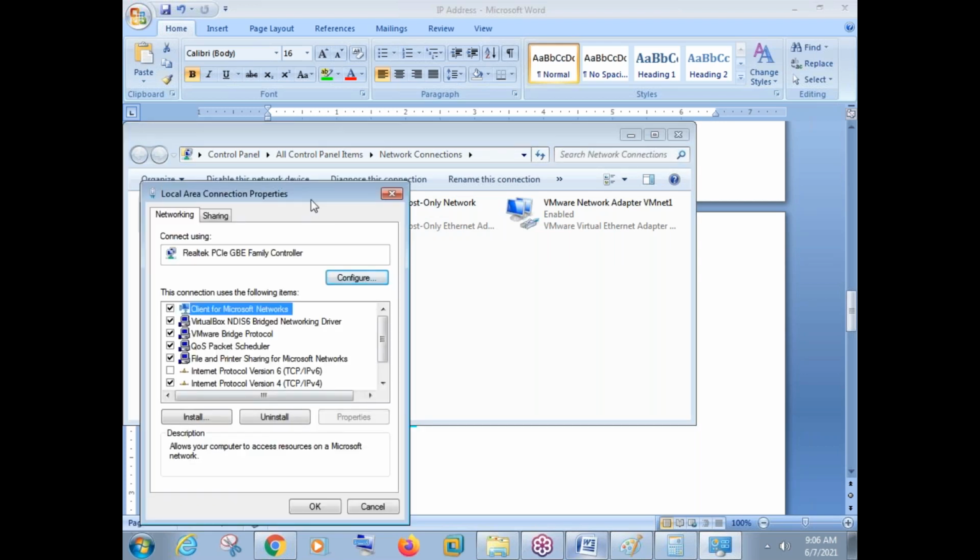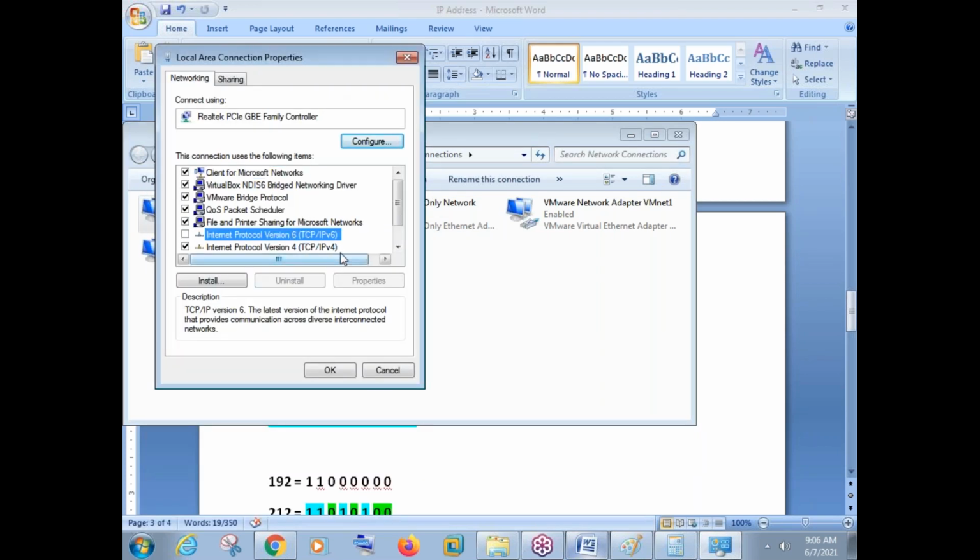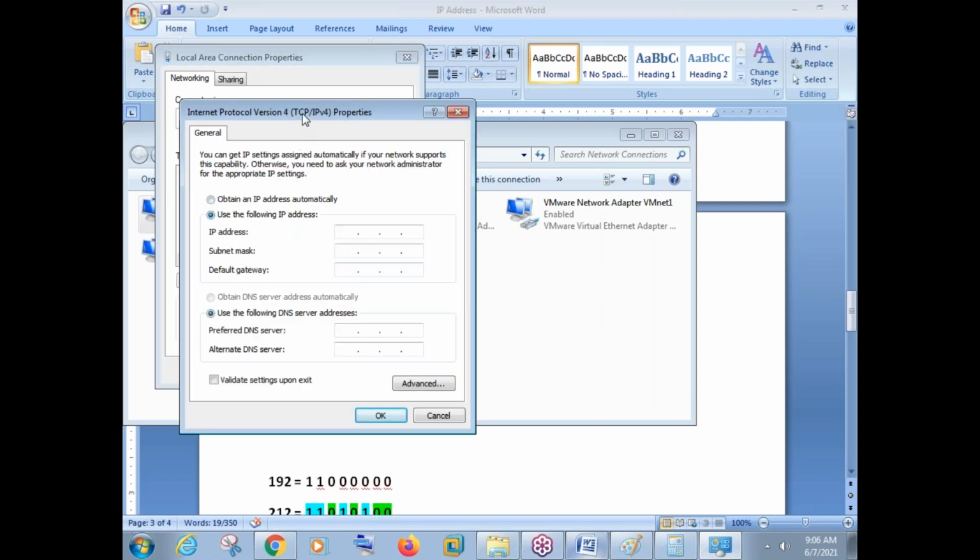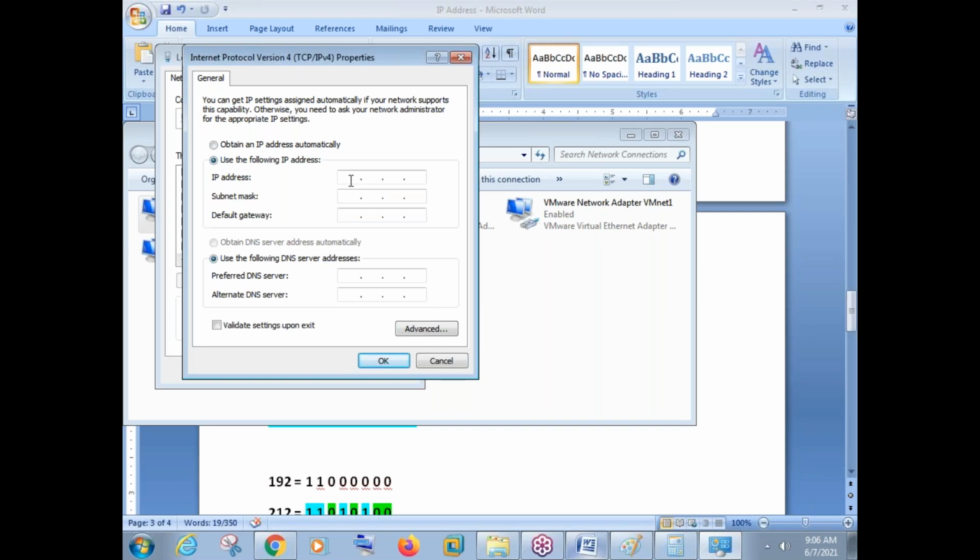And if I go to the Windows machine, I can see the IP version 6 option here, and IP version 4. So I'll go with IP version 4 and assign the IP address here. I'll just select a number between 0 and 255. So my numbers are 11.22.33.44. See, all the numbers are valid.